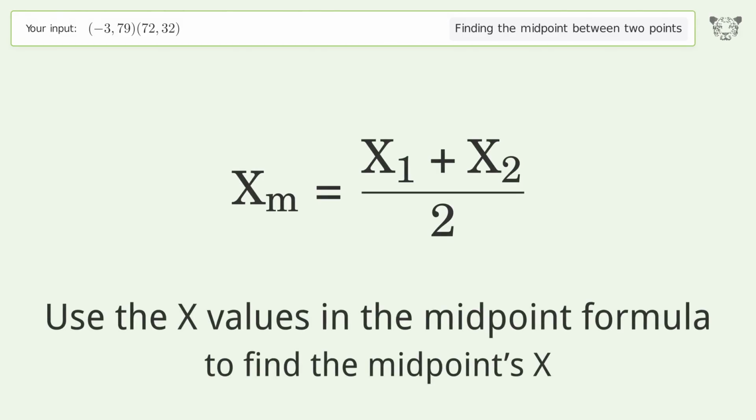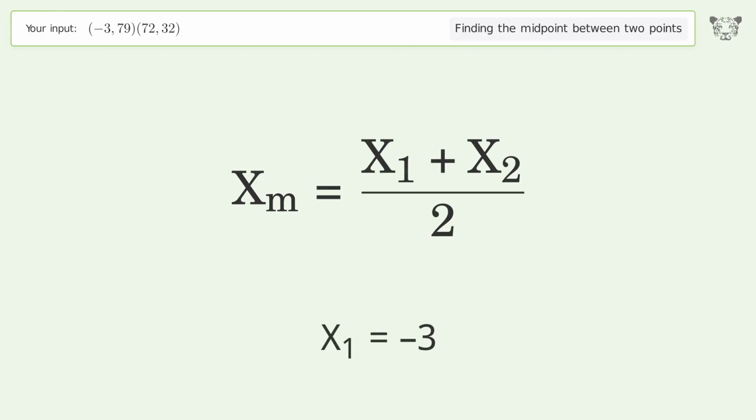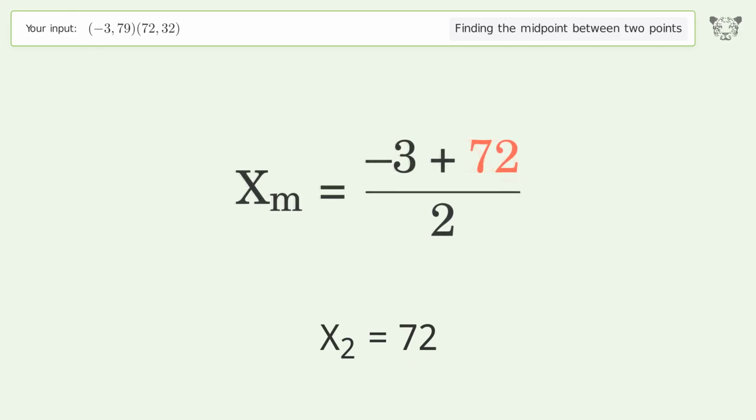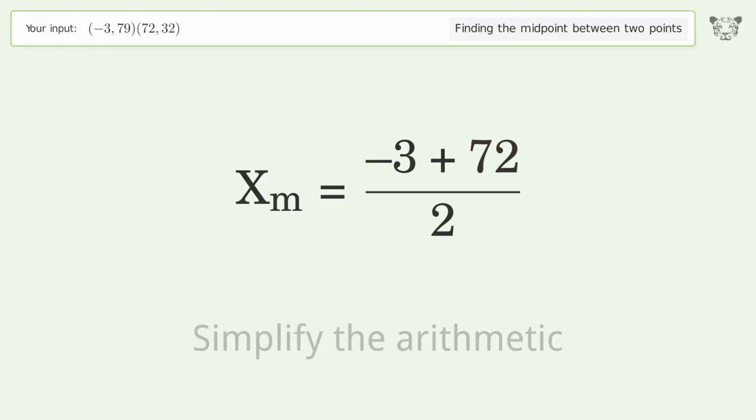Use the x values in the midpoint formula to find the midpoint's x. x1 equals -3. x2 equals 72. Simplify the arithmetic.